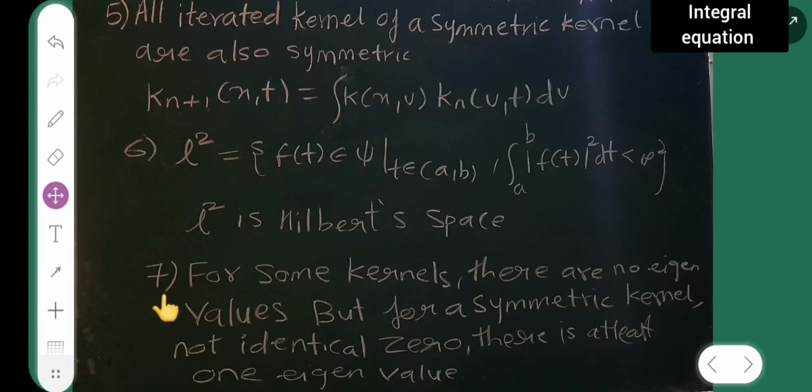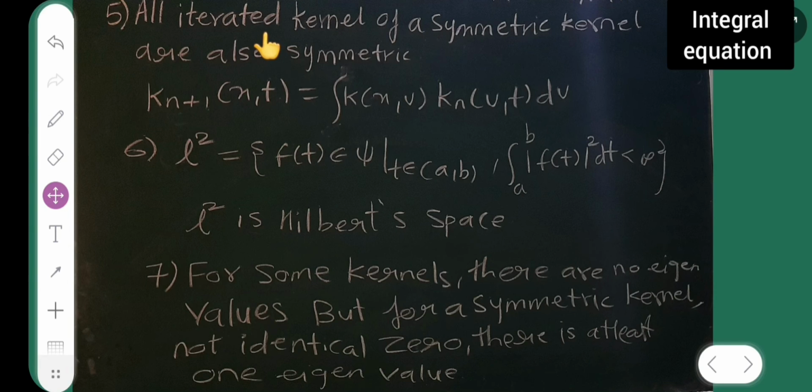Next is the fifth one. All iterated kernels of a symmetric kernel are also symmetric. K n plus 1 of x comma t is equal to integral of k of x comma u times k n of u comma t du. And the sixth is